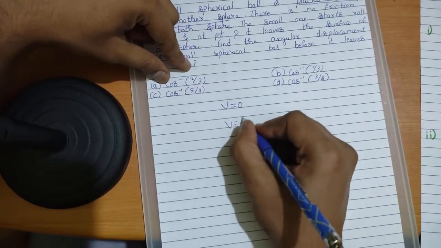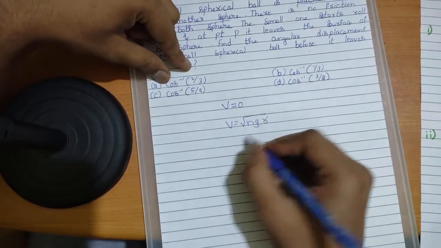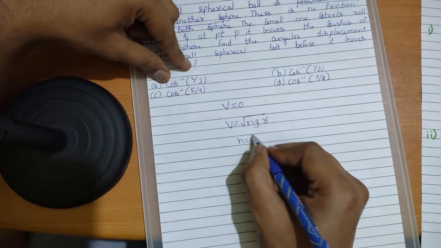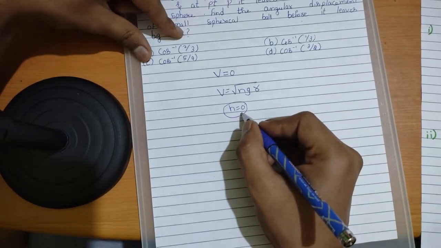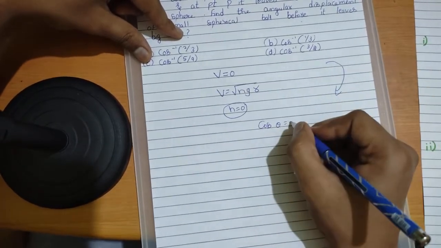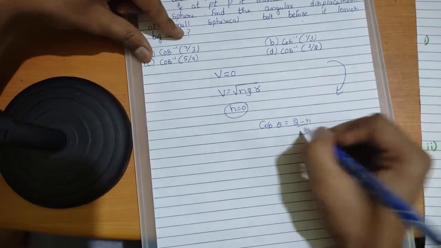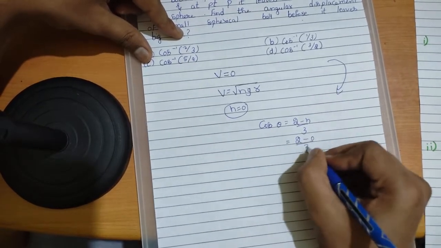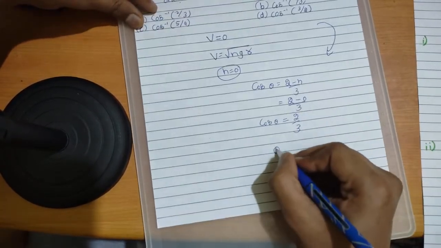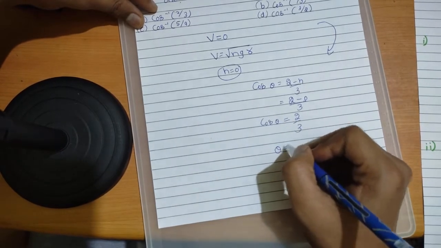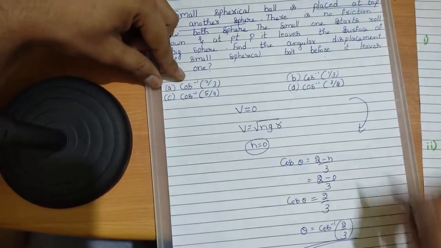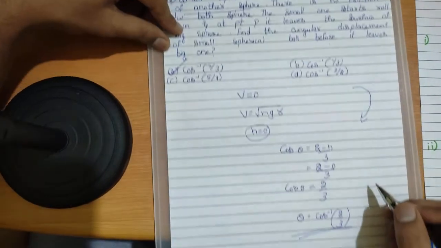What is the formula? V is equal to root of NGR, right? So here n is equal to 0. Why? If velocity becomes 0, then this total expression becomes 0. In this manner we can conclude that n is equal to 0. What is our shortcut trick now? Cos theta. This is upward to downward motion. So what is the shortcut trick I had discussed? 2 minus n by 3, right? So substitute the values. 2 minus 0 by 3. So 2 by 3. This is the cos theta, we need theta. Theta, if you calculate cos inverse 2 by 3, see the options, the first option matches our answer.